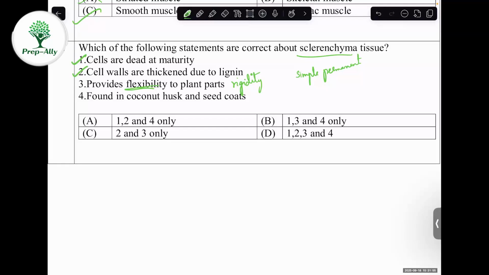As it is present in the dead parts of plants, they're present in very hard areas, like coconut husk, seed coats, dry fruits, nuts, a tree's bark. Wherever the hard parts are present in a tree or a plant, they consist of sclerenchyma. So the fourth statement is correct. So which statements are correct? 1, 2, and 4. So option A. Got it?